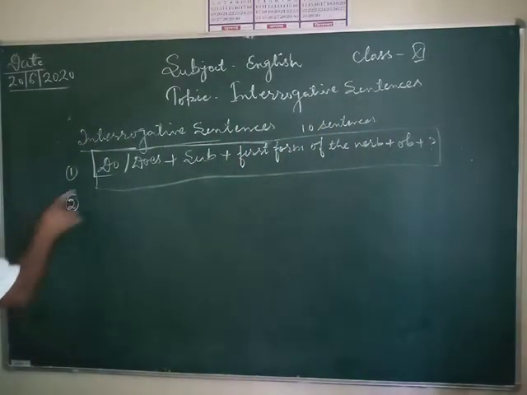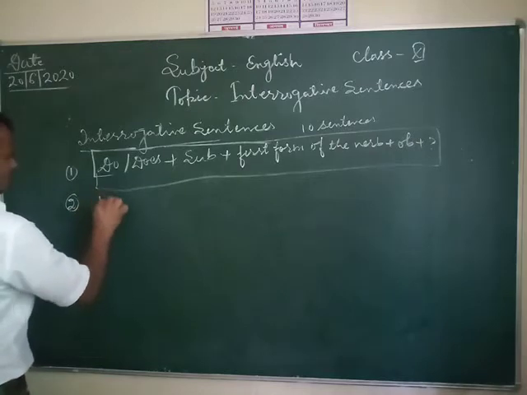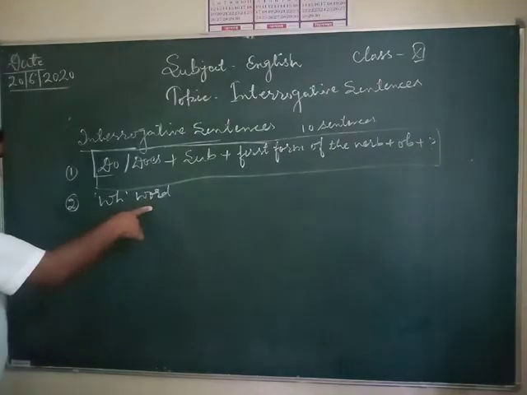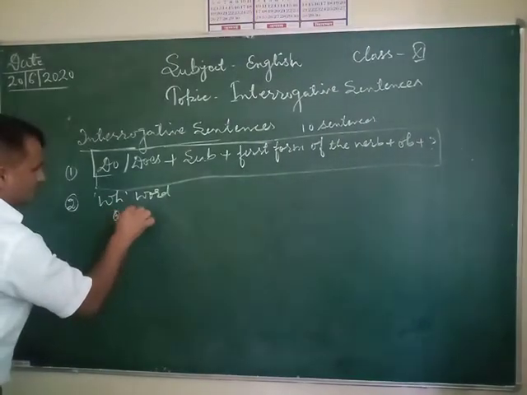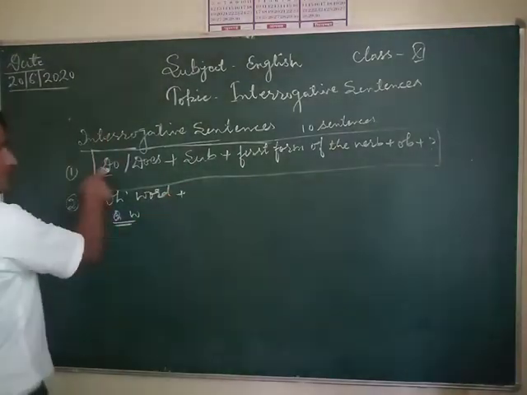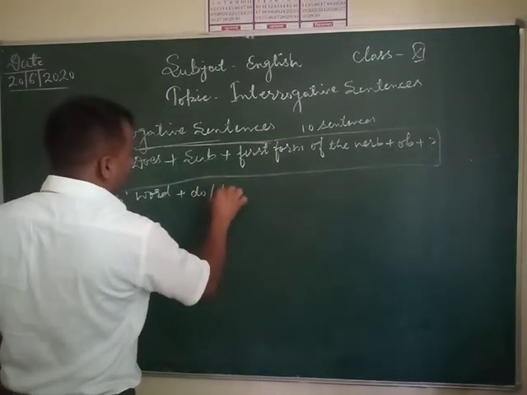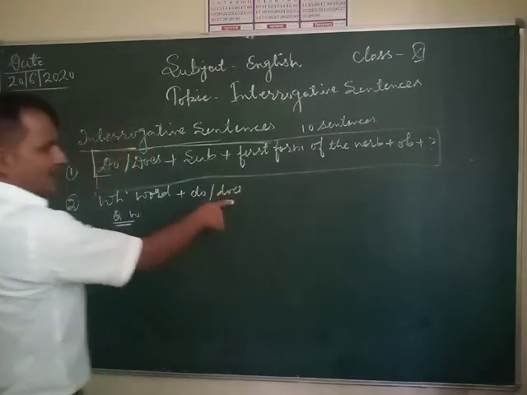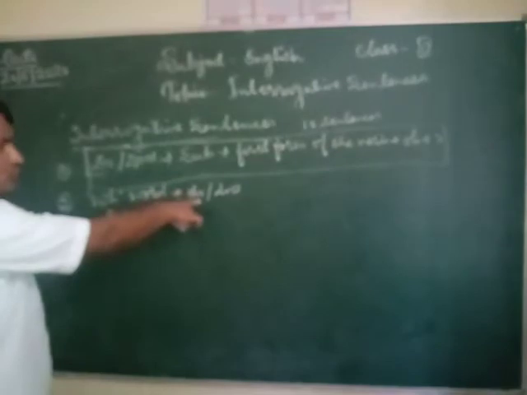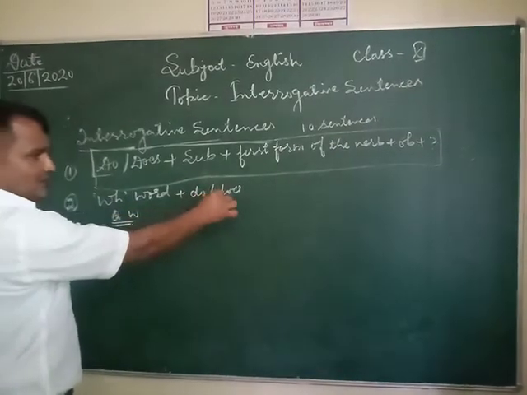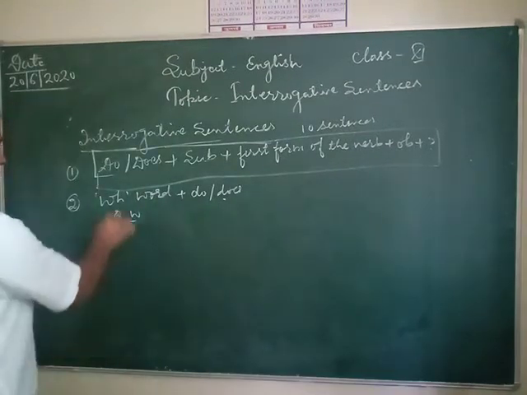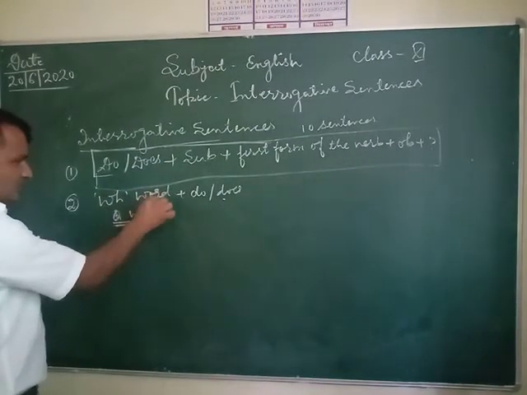Second structure, WH word. It's called question word. WH word, and you can say question word. After that you have to use do and does. I have already told you and taught you where we have to use do and does. Does in singular number and do in plural number. WH word, any double H word, question word.